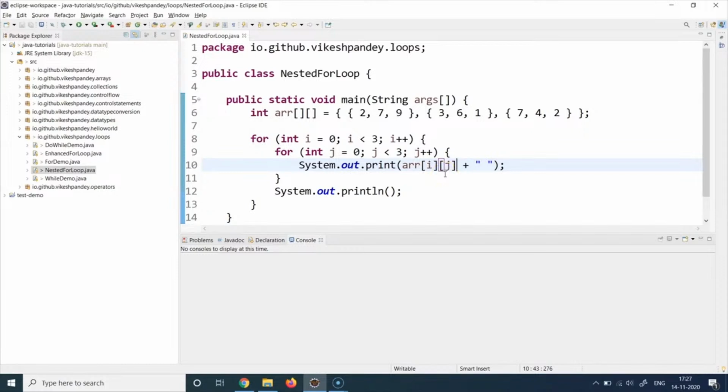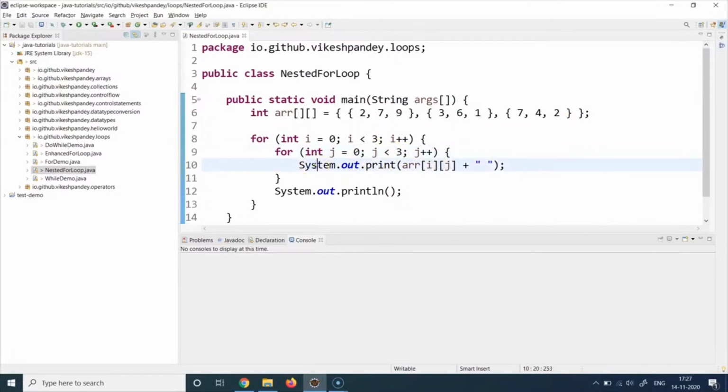So let's try to do a dry run on this particular code to understand how this is going to work. At first we have i equal to 0. 0 is less than 3, and it goes inside. It initializes j as well with 0, and 0 is also less than 3. So this condition went true. That's why we went to line number 9, and line number 9 condition also went true. So we went to line number 10.